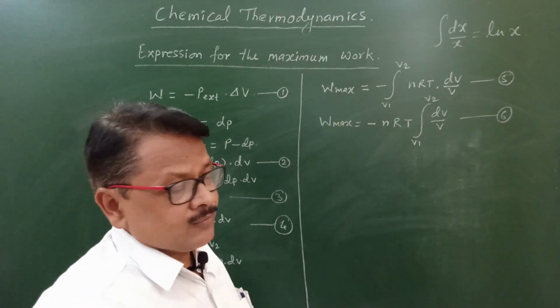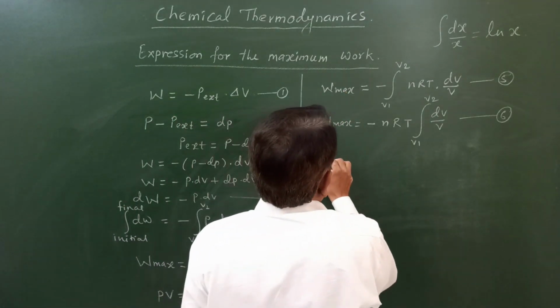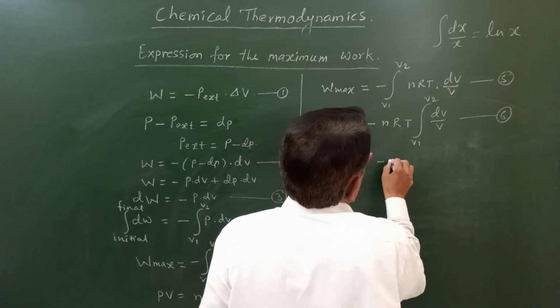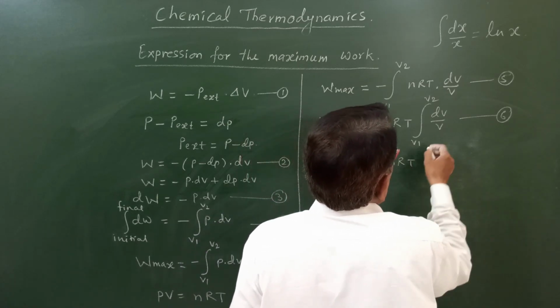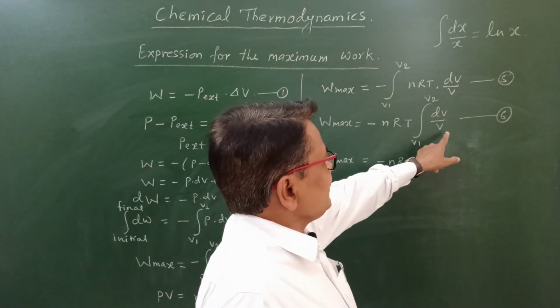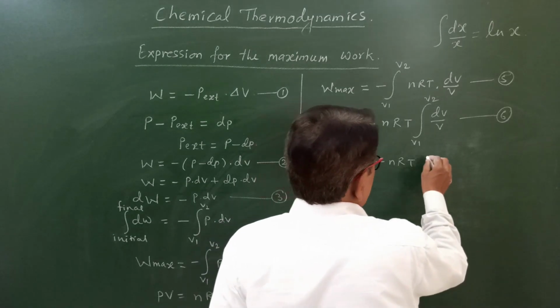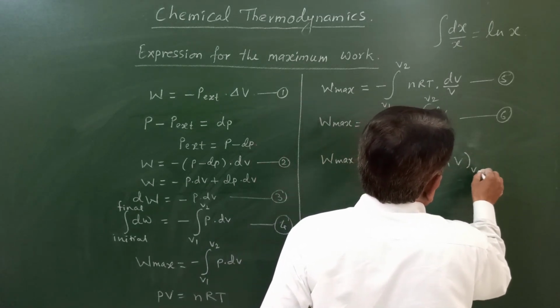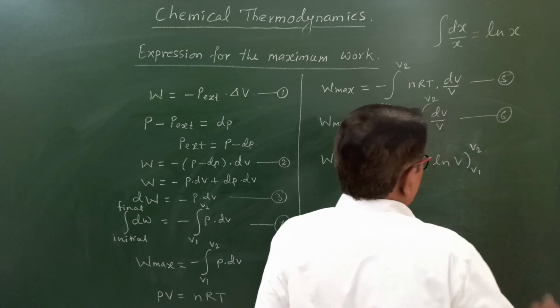By using that formula, we have W max is equal to minus nRT. According to that formula, what is the integration of dV by V? That is ln of V from V1 to V2.